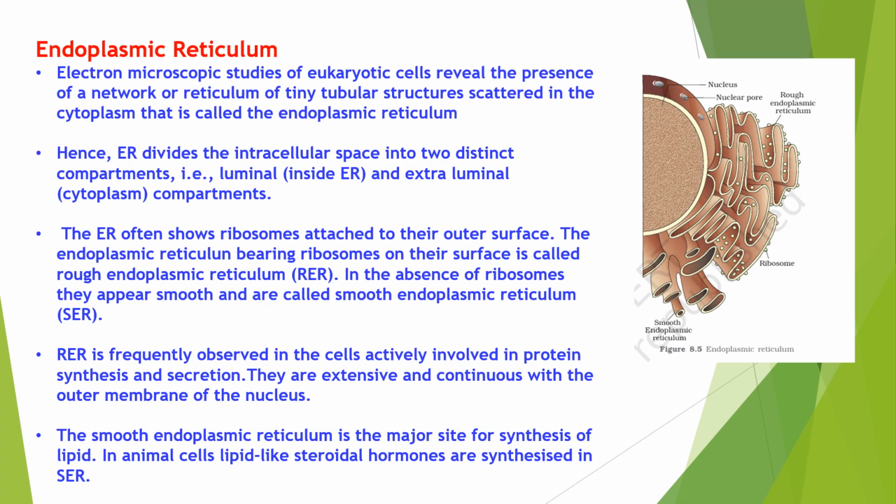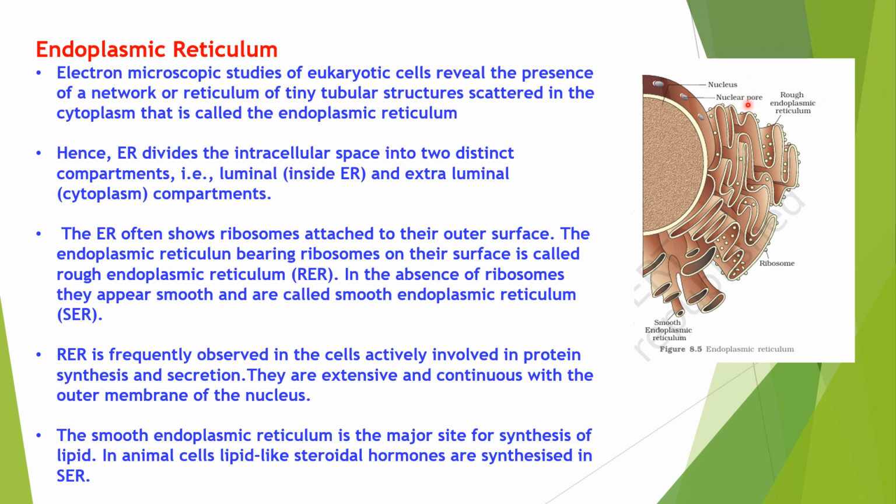The first part of this endomembrane system is the endoplasmic reticulum. Endo means inside, plasmic means cytoplasm, reticulum means network-like structure. Electron microscopic studies reveal that there are tiny tubular structures scattered in the cytoplasm. This endoplasmic reticulum divides the cytoplasm into two compartments, that is luminal and extraluminal. Luminal means inside the endoplasmic reticulum. Extraluminal means outside the endoplasmic reticulum.